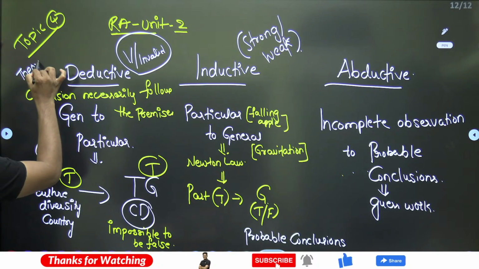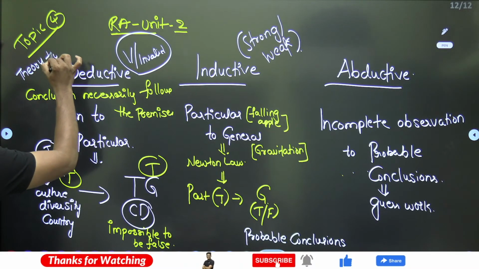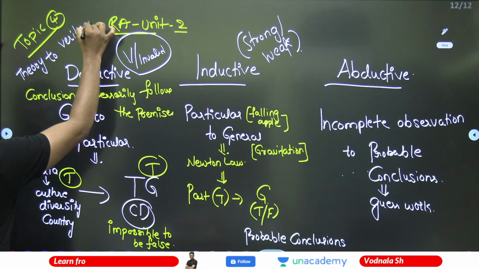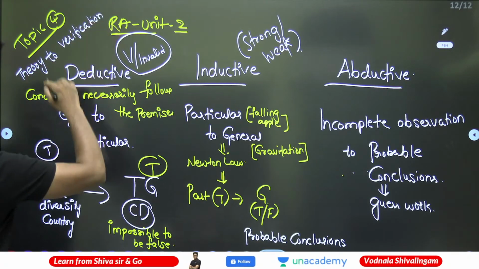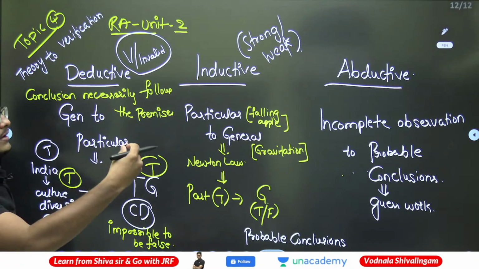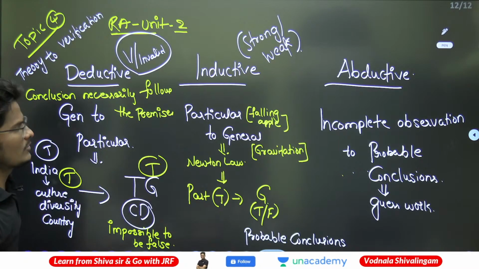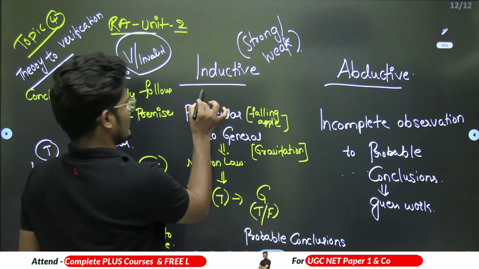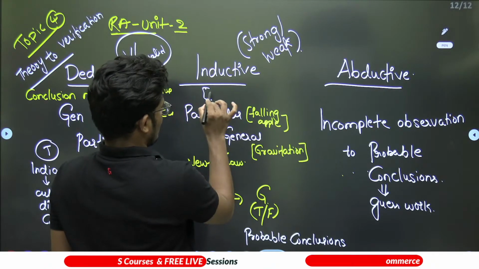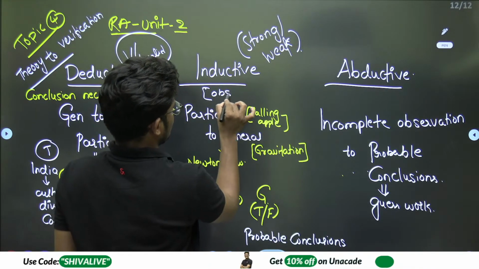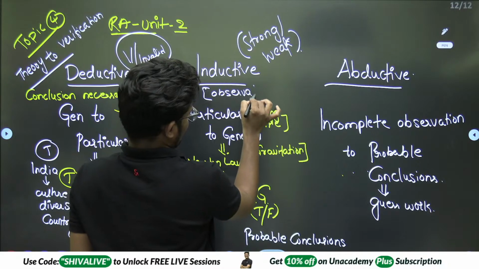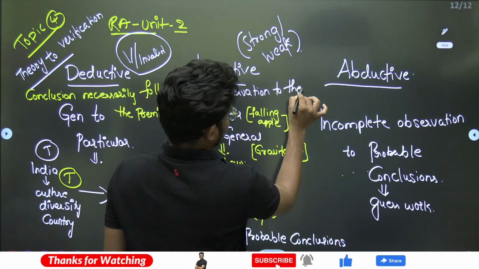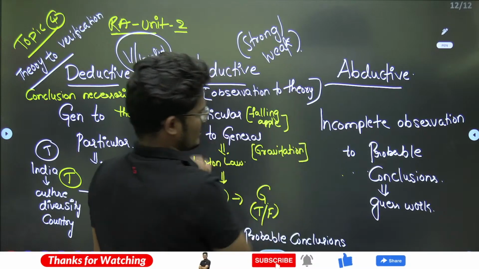Step number 1 is theory to verification. Theory, then hypothesis testing, later concluding and verification will be done. Whereas inductive will be moving from observation to theory. A particular observation to theory it will move. That is what inductive is.